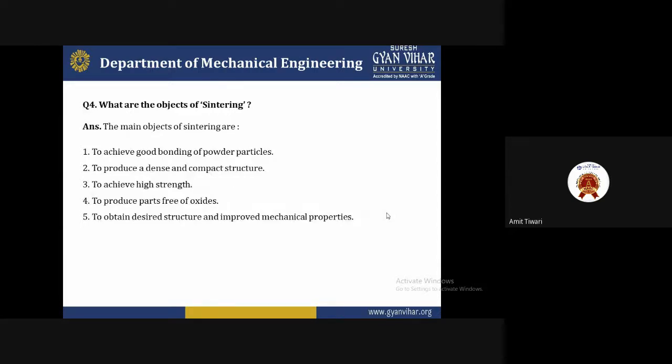The first is to achieve good bonding of the powder particles. It is most important to achieve good bonding between the powder particles, because if the powder particles are very far from each other, it will be difficult to get a strong metal. When the particles are very close to each other, it means a good strength, which we find out after calculating this.